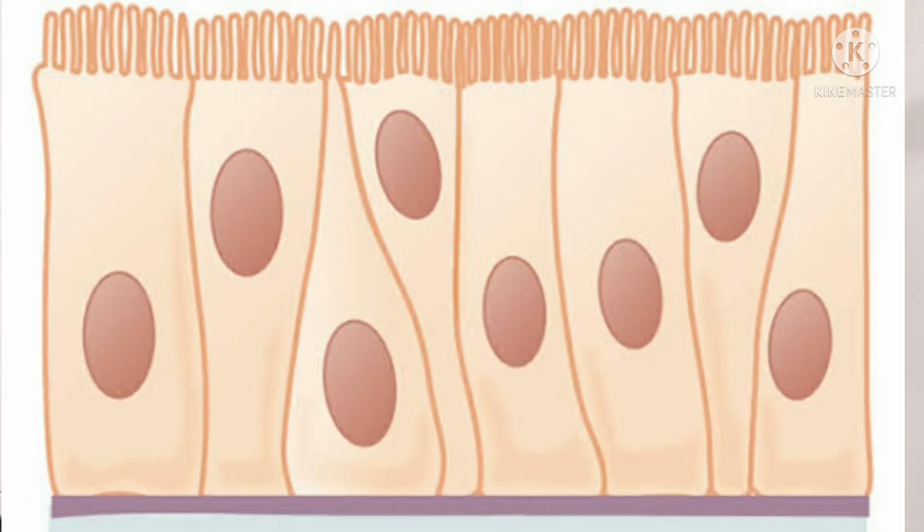And in the lining of our respiratory tract, nasal cavities and trachea, etc., there also the columnar epithelium is present, but from those epithelial cells, there are cilia-like projections, small hair-like projections.